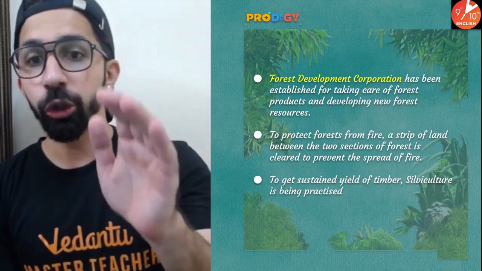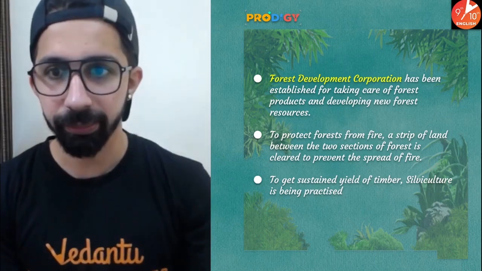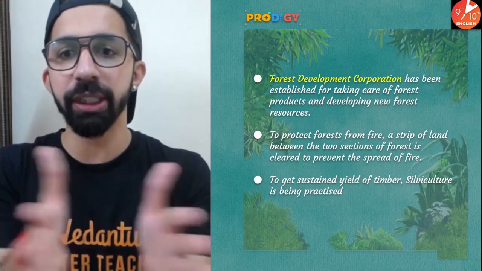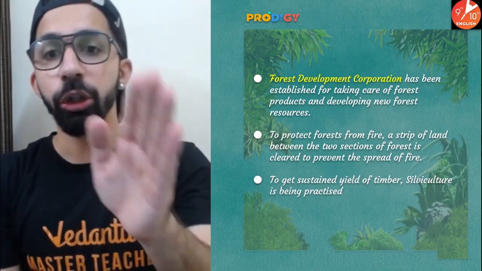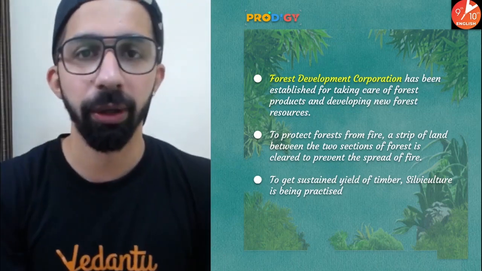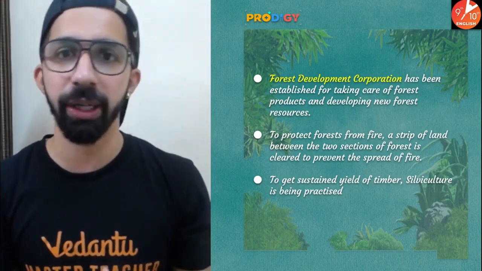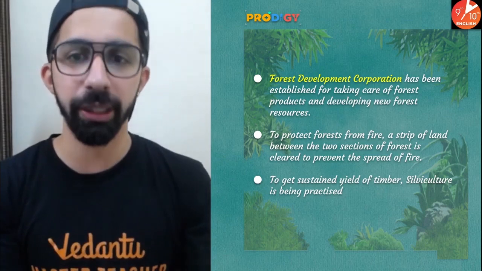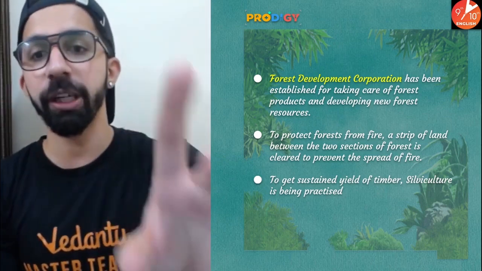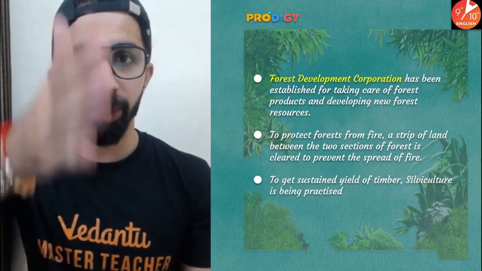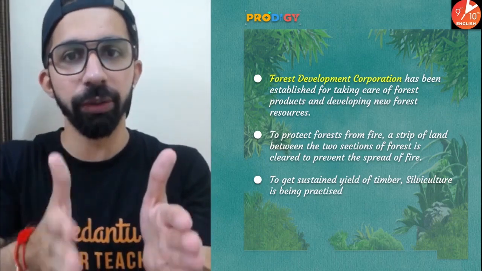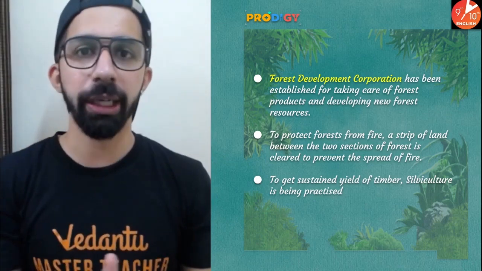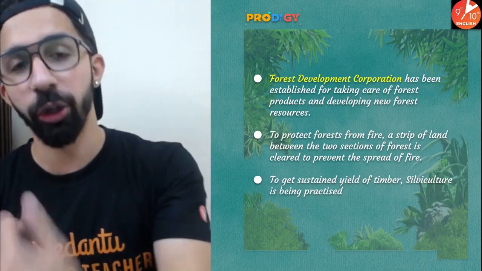To protect forest from fire, a strip of land between the two sections of the forest is cleared to prevent the spread of fire. Forest fire is very common and spreads like wildfire. So to avoid this, what can be done? To protect forest from fire, a strip of the land between the two sections of the forest is cleared so that the forest fire should not spread.